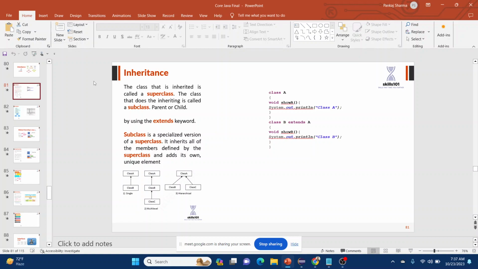programming. So a subclass is a specialized version of a superclass. It inherits all the members defined by the superclass and adds its own unique elements. Whatever the superclass has is inherited by the subclass, and the subclass can create its own properties or its own uniqueness also. In a similar fashion, if your father or your mom has a vehicle to go anywhere, you can use that anytime right now when you are in college.